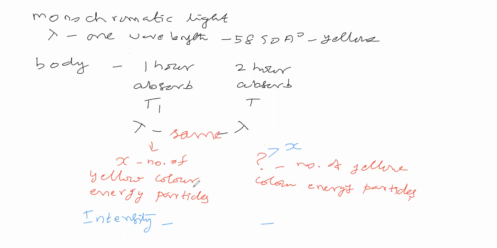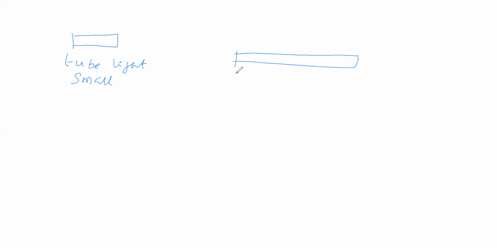So understand, intensity of radiation is nothing but brightness. For brightness, we'll see what brightness means. Now we'll consider one tube light like this. This tube light, we will say, is small. Okay, we will consider another tube light here. It is large.